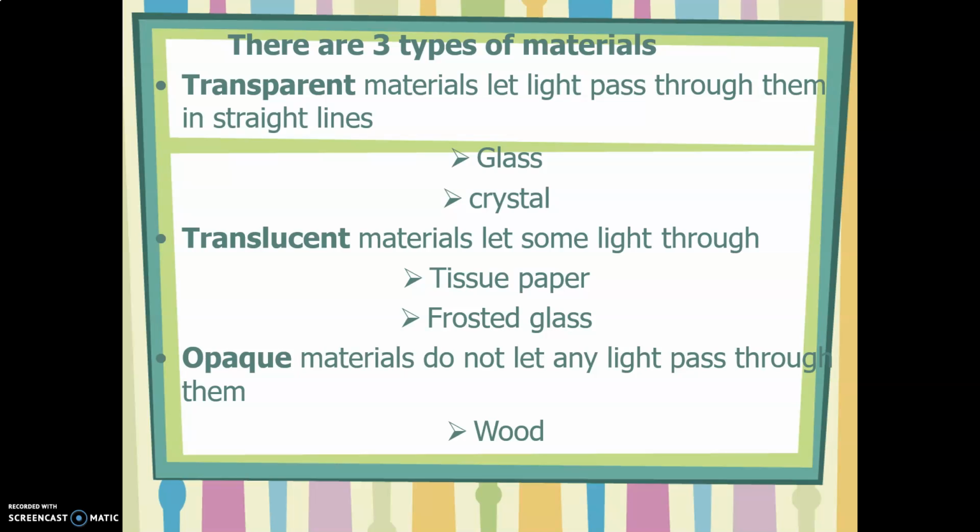And there are opaque materials. Opaque materials are materials that do not allow the light to pass through them. Actually, they block the light and they absorb the light that falls on them.